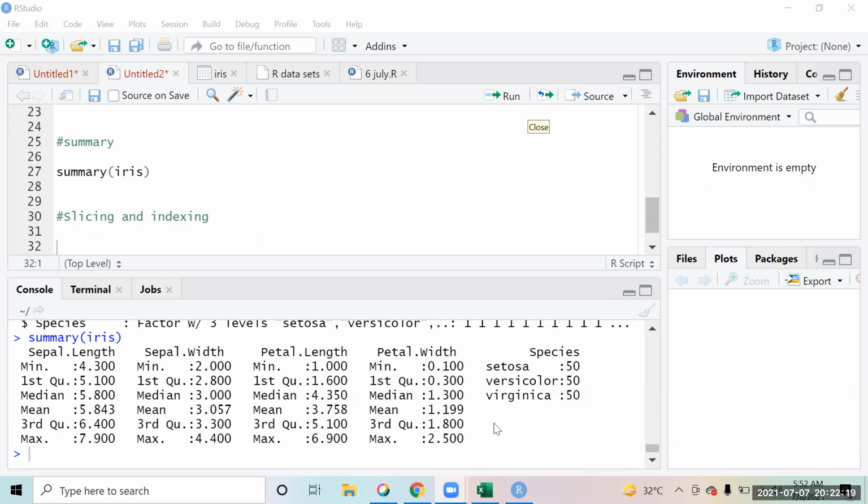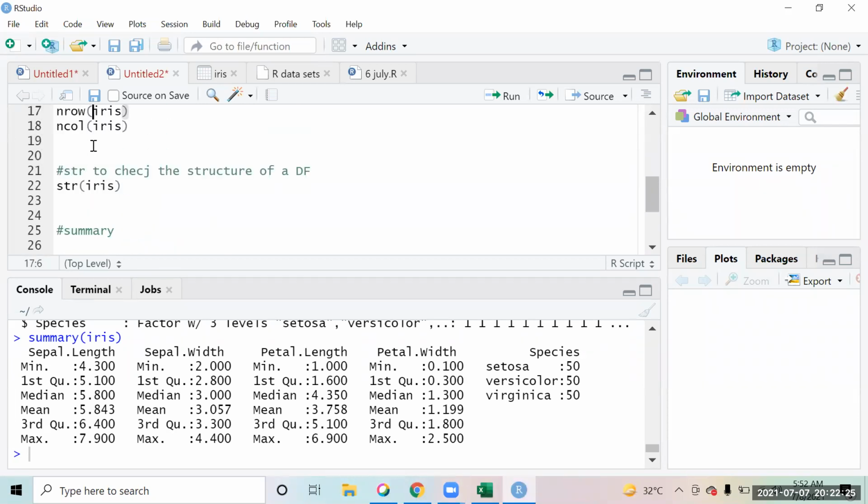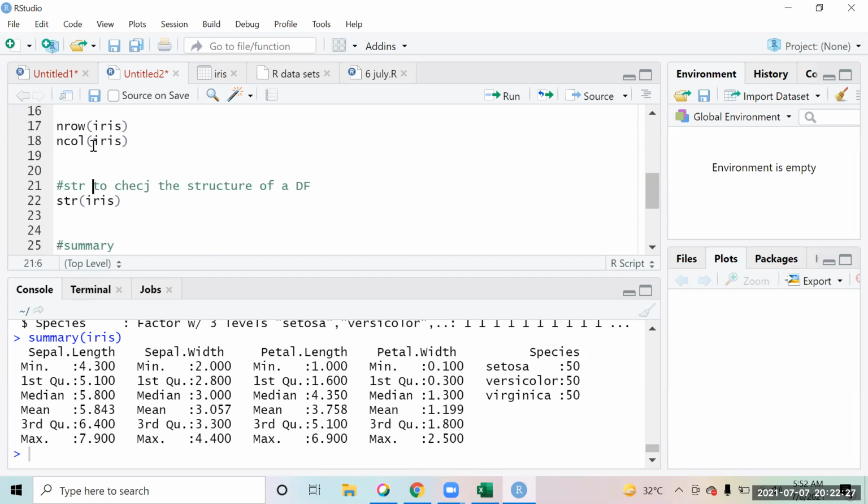Shweta, so what's the use of these functions? As in, this summary function that I'm showing you, the summary, str, and number of columns and rows. These are the functions that help you know about your data frame. Like when you want to see how many rows you have, how many columns you have, what's the data type of each column.